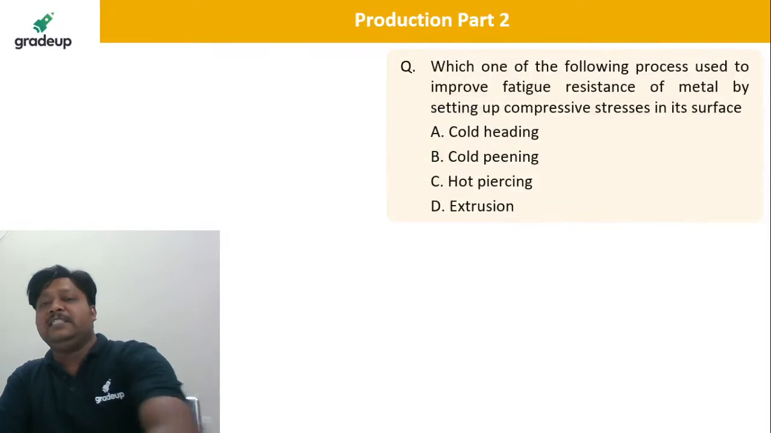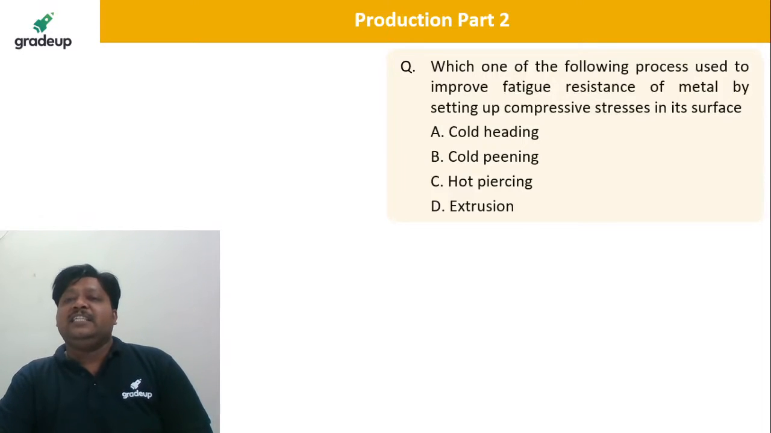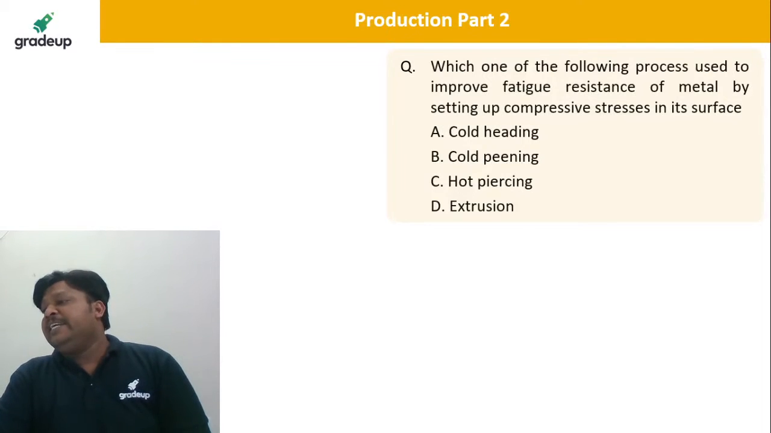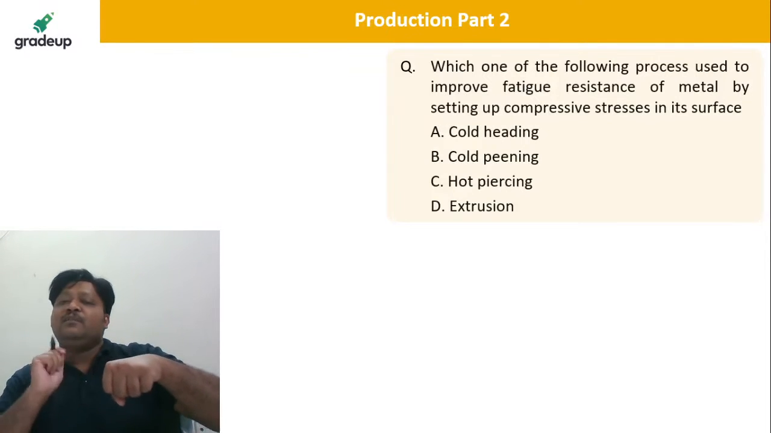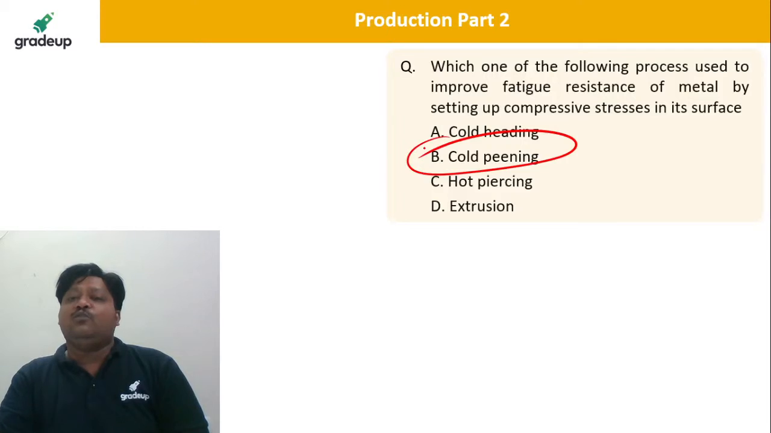Very nice, very nice. Which of the following processes is used to improve fatigue resistance? Fatigue resistance. Okay, tell me fatigue resistance. How? By inducing compressive stresses onto the material. Okay, like for a season bat, you take the bat and keep hitting it with the ball. Like that, for the material also there is a cold peening process, isn't it? Cold peening.